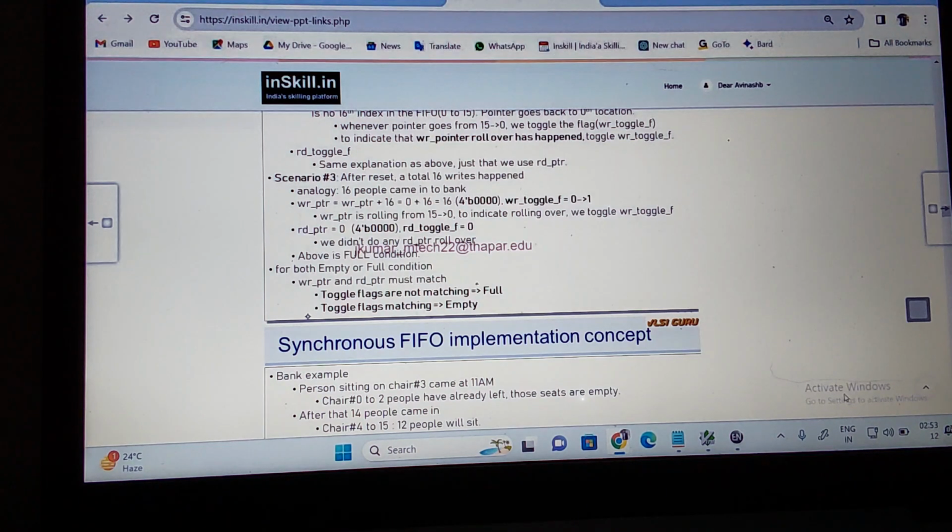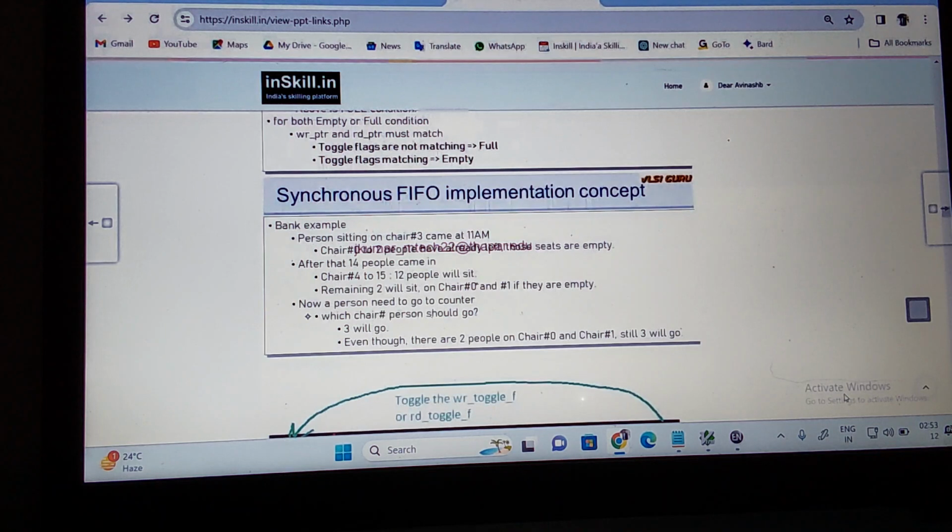Are you clear? Now let us take a few examples. So same thing that I explained above. The person sitting on chair 3 came at 11 AM with a band. Chairs 0 to 2: people have already left. Those seats are now empty. After that, 14 people came in. Chairs 4 to 15 are what? 12 people will be in the seats. The remaining 2 will sit on chairs 0 and 1, since they are empty. Now a person needs to go to the counter. Which person is going to the counter then?